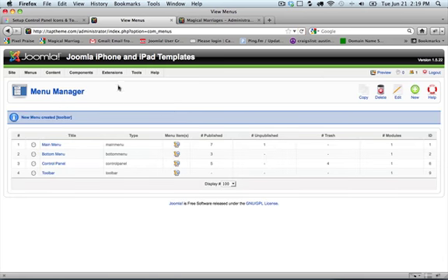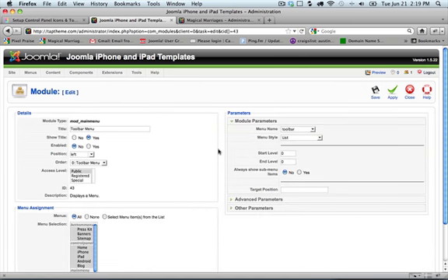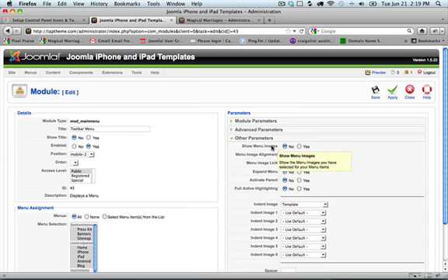Alright, we'll go back to our module manager and make sure this is enabled. We want to hide the title, enable it to yes, and for the position, instead of using mobile-1, we're going to use mobile-2. And then we'll go to other parameters and show menu images so that the icons can show in the toolbar. Click on save.